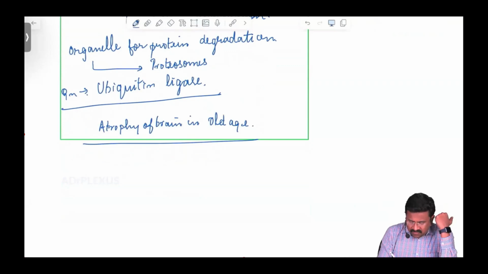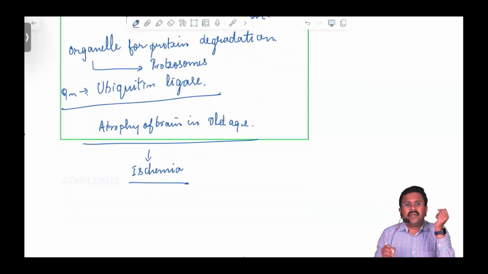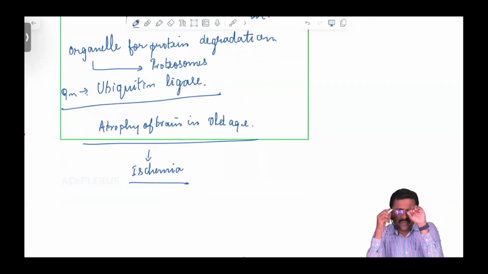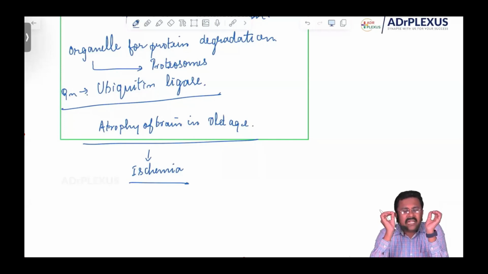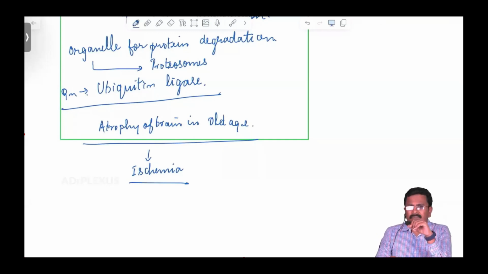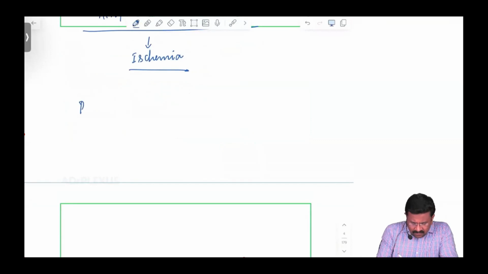This is because of ischemia, ischemic injury. Why ischemia? Because as age advances, what happens inside the blood vessels? Thrombus and atherosclerotic plaque tend to develop, no? So the cerebral vessels have reduced blood supply to the cerebrum at old age because of the thrombus. So all this leads to ischemia to the brain parenchyma. So the brain undergoes ischemic atrophy in old age. Ischemic atrophy. Then what is this disuse atrophy?